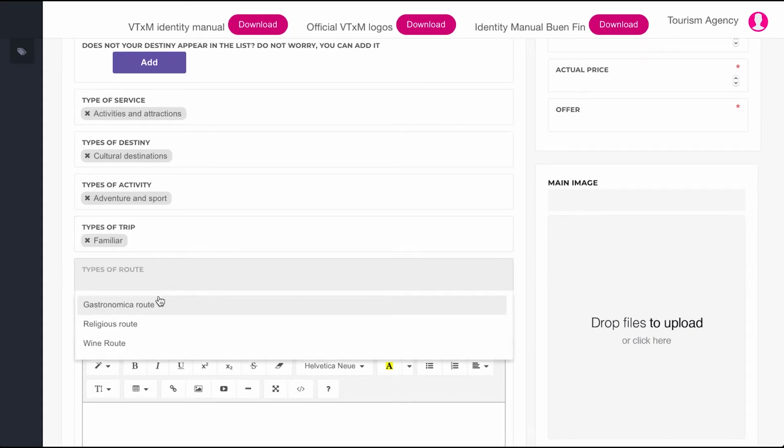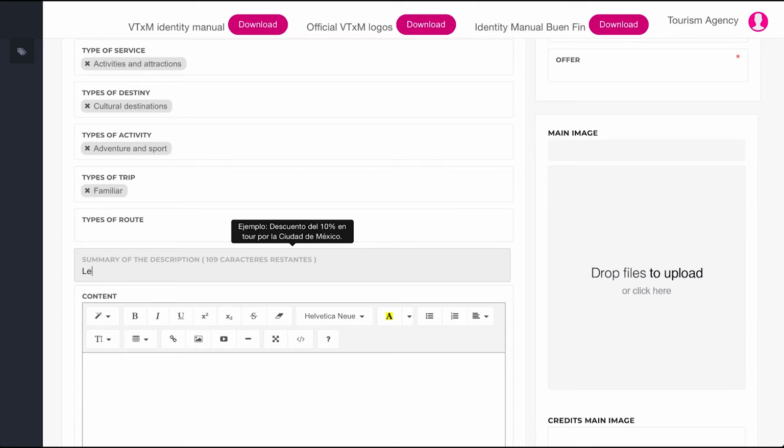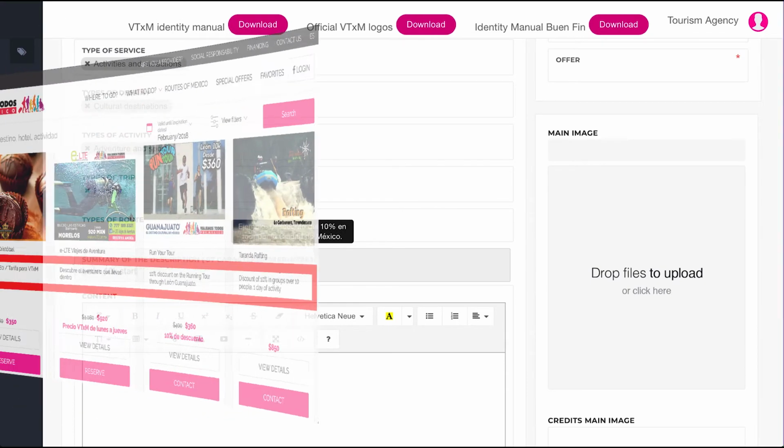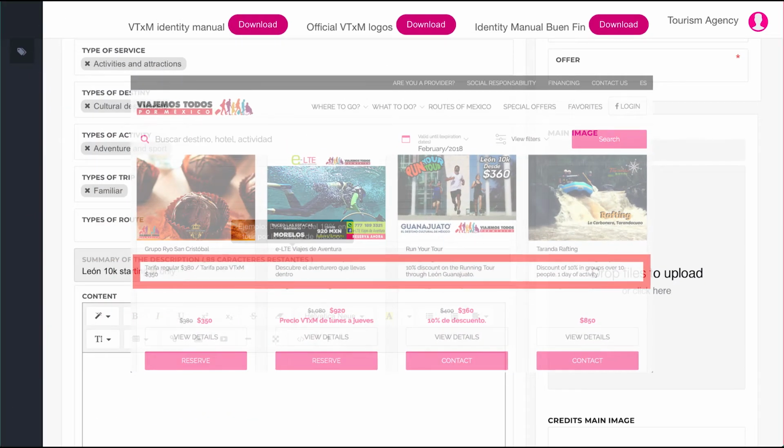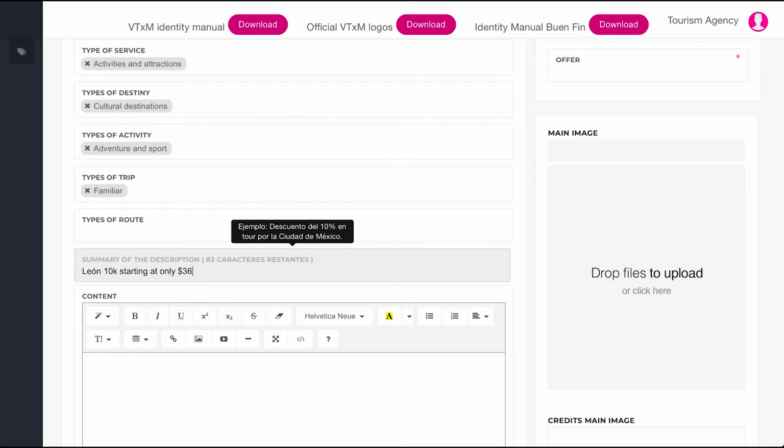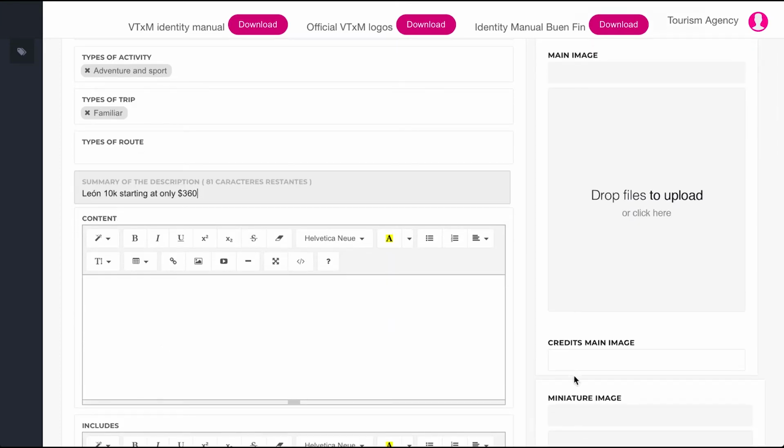In type of route, we will be able to select an option in case the offer applies to a particular route. In the abstract field, we can enter a short text intended to catch the eye of the travelers. In content, we may include the whole description of the offer, the description of the destination, or of the activity to be carried out.